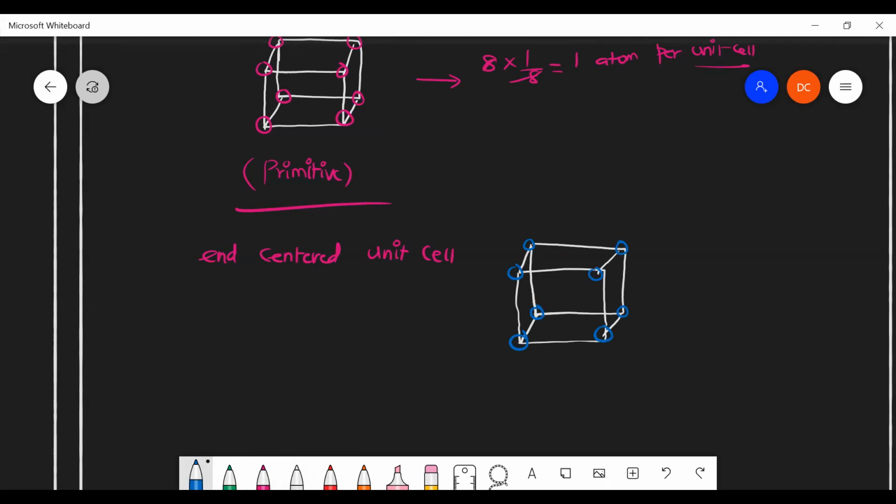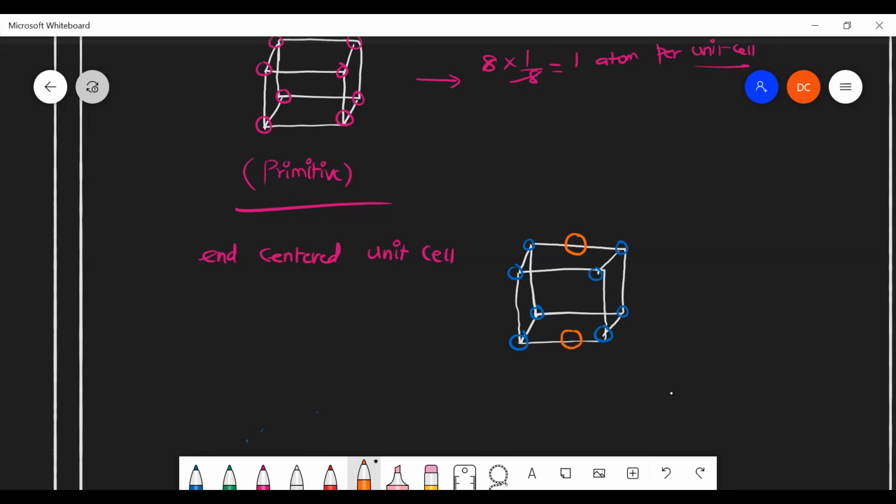So 8 atoms per unit cell from the corners. What does end-centered mean? Opposite faces, sir, only 2 sides. Either top and bottom, or left and right, or front and back. Suppose I assume top and bottom atoms are there.